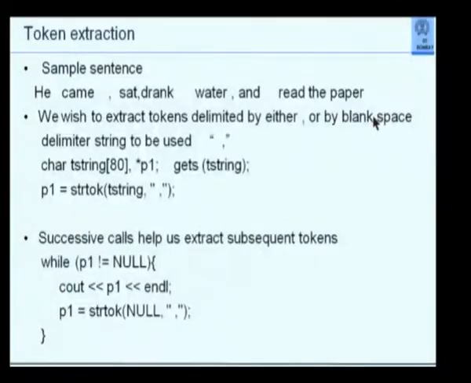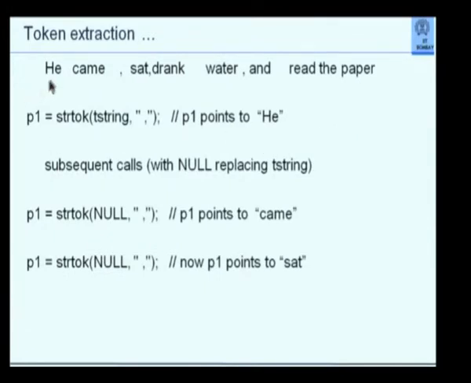To explain this more clearly, I have put an example. "He came, sat, drank water and read the paper." This is the sentence. When I say P1 is equal to strtok(tstring, " ,"), here P1 points to "He", that is here. "He" is the string which is written and P1 points to H. Now subsequent calls with NULL replacing the string. When I say P1 equal to this again, it knows that the string is somewhere here, so it will search for the token here and will come out with "came".